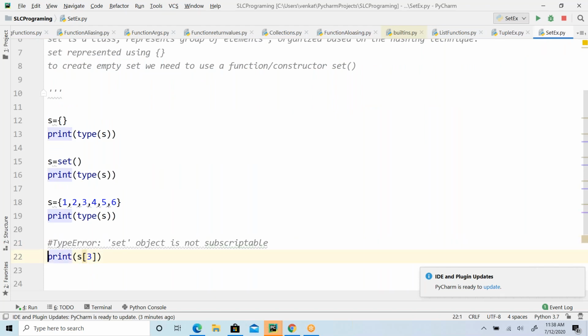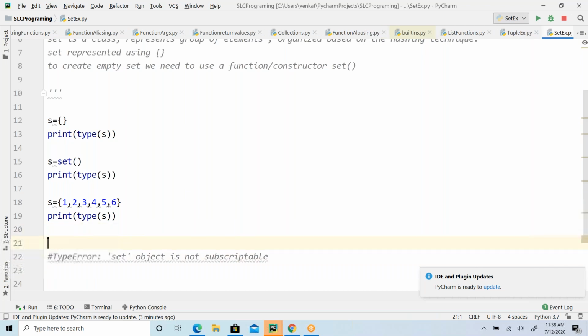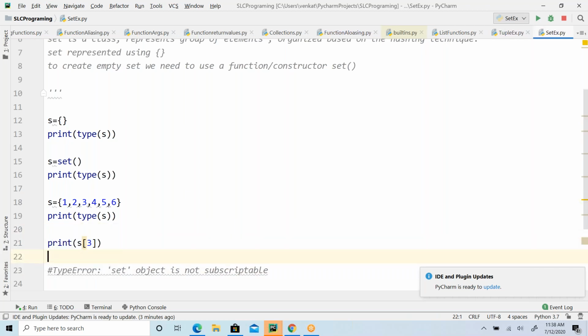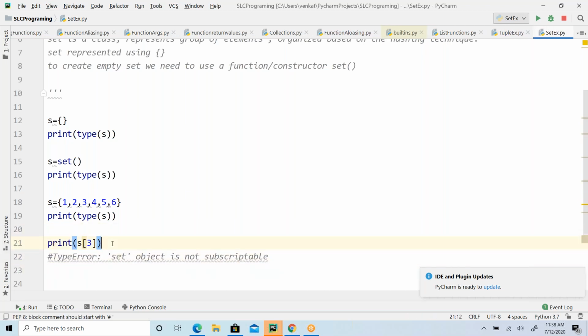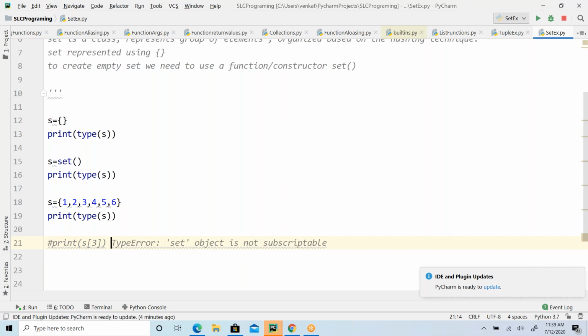This is what a set object is, you cannot do that. Type error, set object is not subscriptable. This set is not index based, you cannot access it.